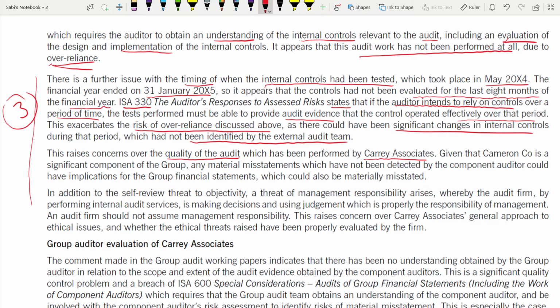by Carey Associate. Given that Cameron is a significant component of the group, any material misstatement which has not been detected by the component auditor, meaning Carey Associate, what can happen if he does not detect it? What would be the implications? It could have implications for the group's financial statements, which could also be materially misstated, you see.